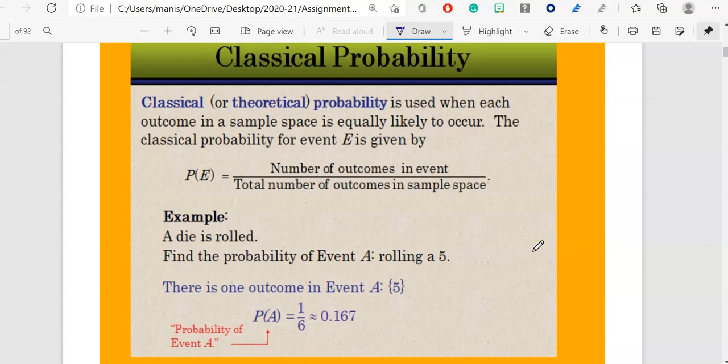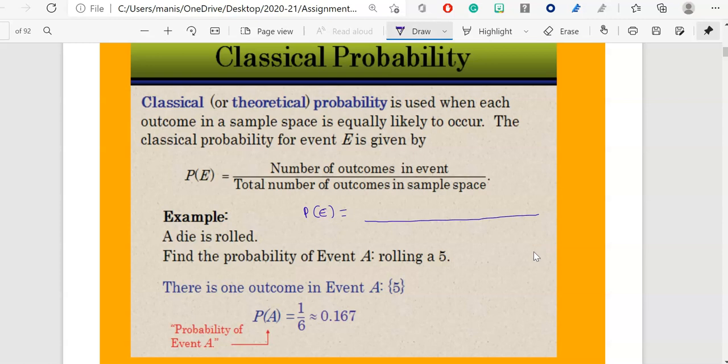The definition of probability: classical or theoretical probability is used when each outcome in a sample space is equally likely to occur. The classical probability of event E is given by the formula which we will be using when finding the probability of different events. P of E is equal to the number of outcomes in the event over the total number of outcomes in the sample space. You will see me writing this formula all the time. Let me draw a straight line over here.